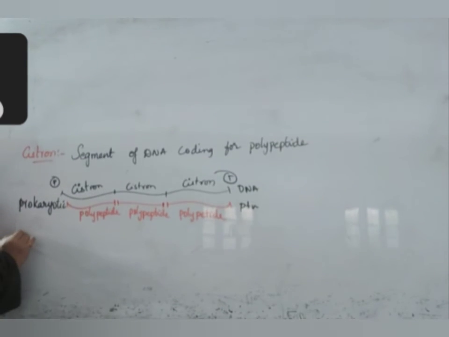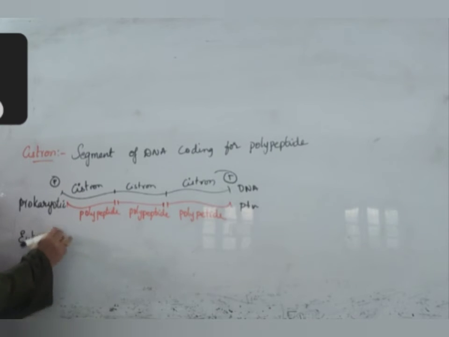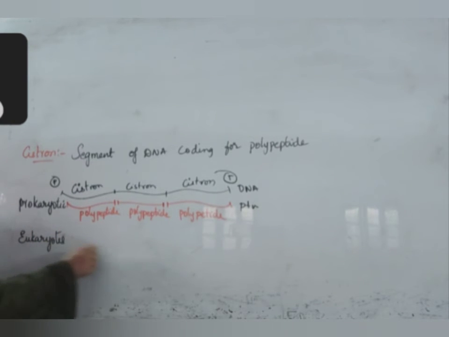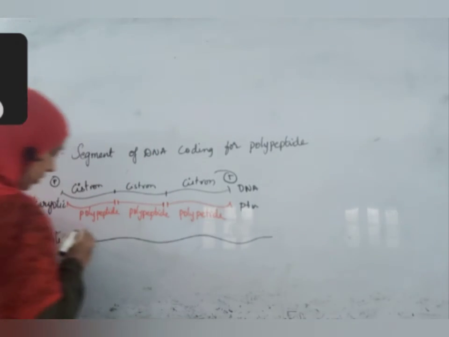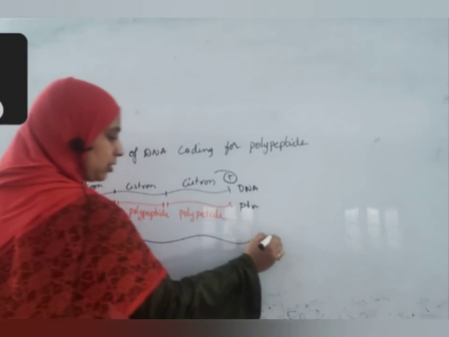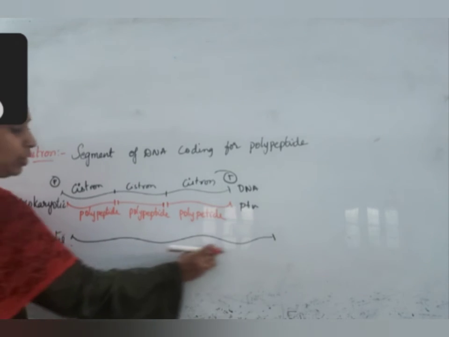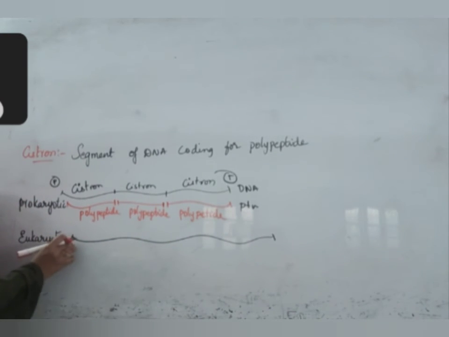But in the case of eukaryotes, it is different. If this is the length of DNA and it is producing a polypeptide, the total length will not code for the polypeptide, but there are parts of the gene.